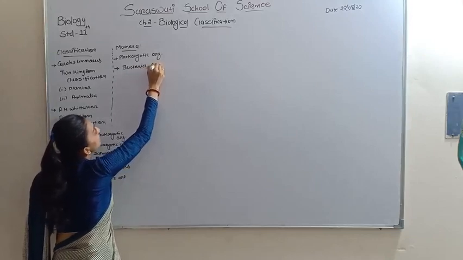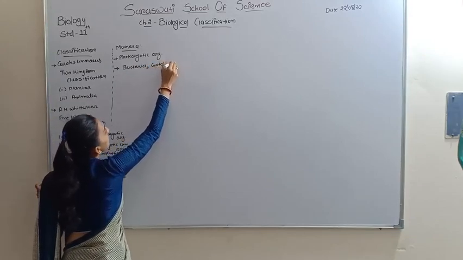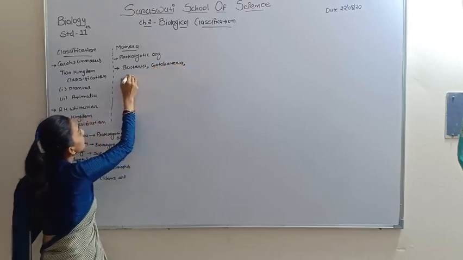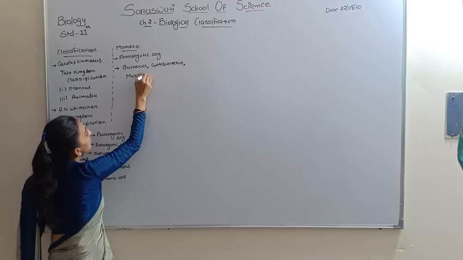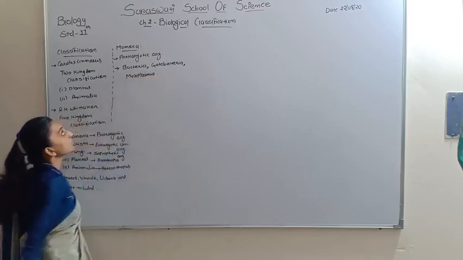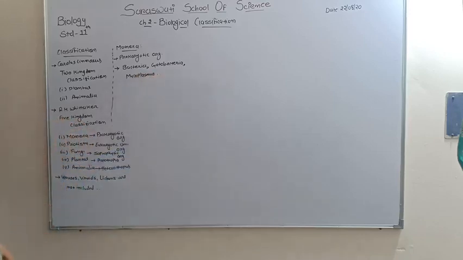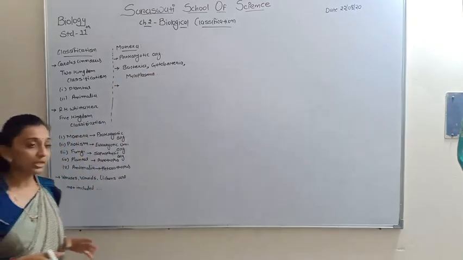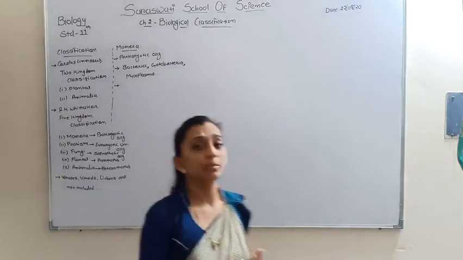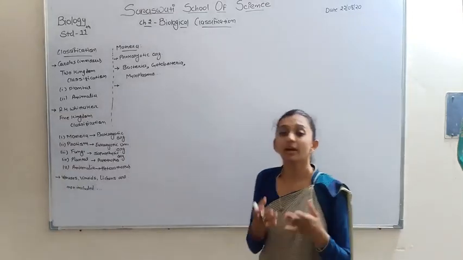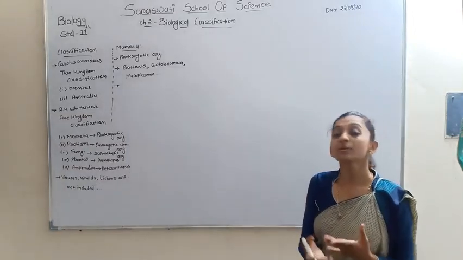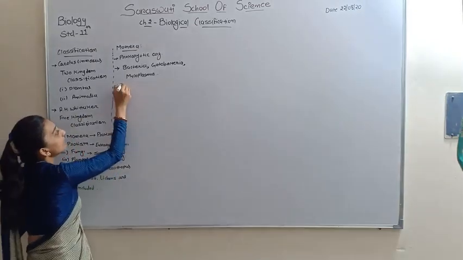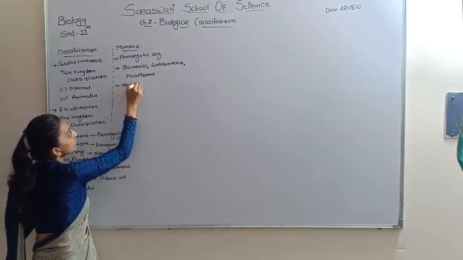Besides this, cyanobacteria, meaning blue-green algae, and mycoplasma are also included in Monera. Bacteria live everywhere; there is no place on the planet where bacteria are absent. They live in very extreme habitats also.